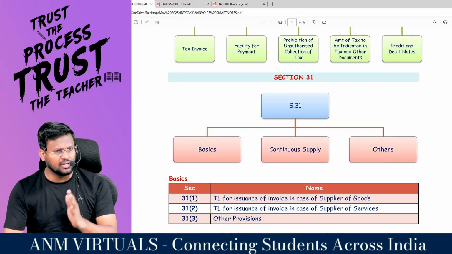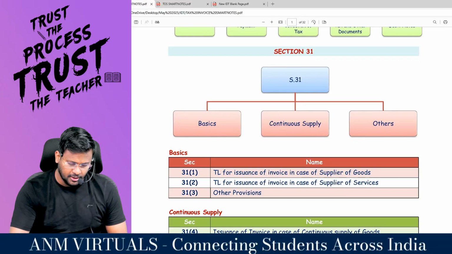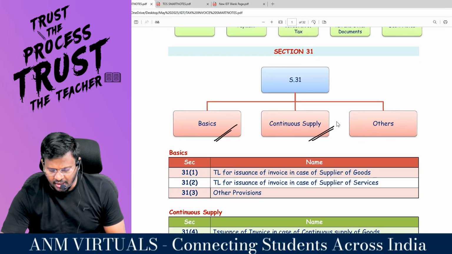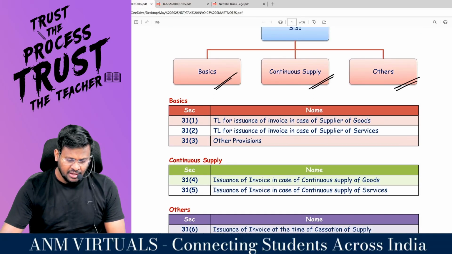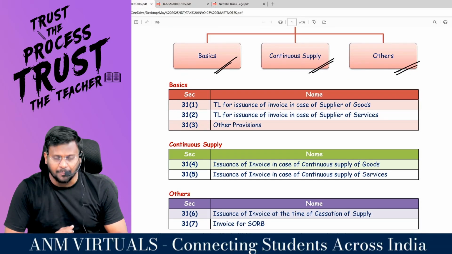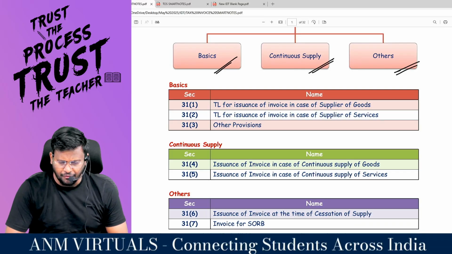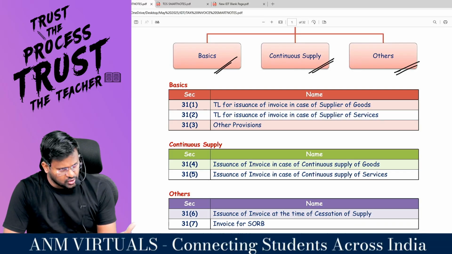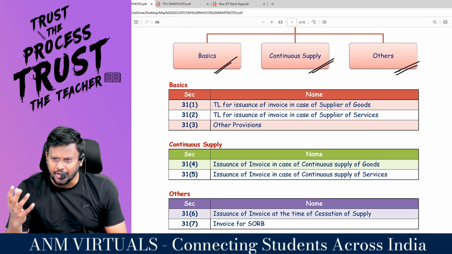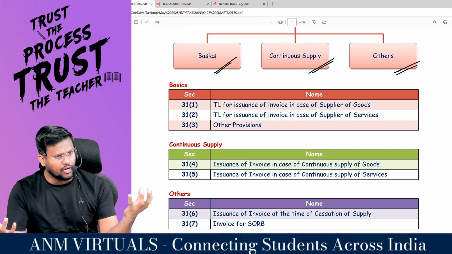Section 31 is classified into three categories. Number 1, basics. Number 2, continuous supply. And number 3, others. In the basics, we have to discuss section 31 subsection 1, time limit for issue of invoice in case of supplier of goods. First of all, you may be either a supplier of goods or a supplier of services.